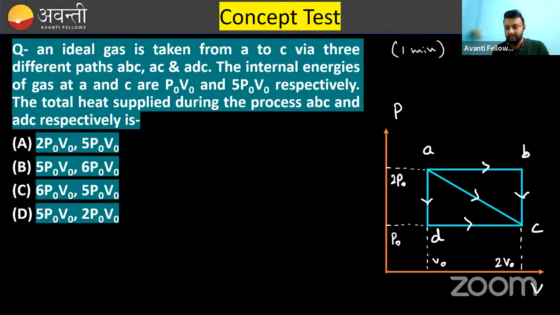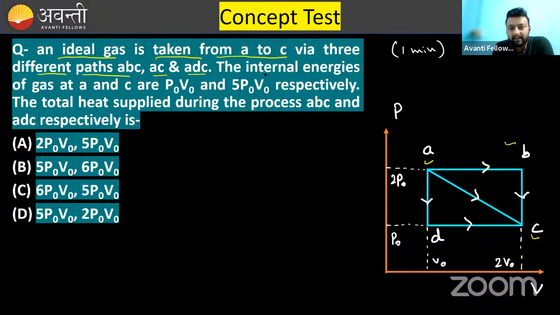I am reading the question till then. An ideal gas is taken from A to C via three different paths: ABC, AC, and ADC.